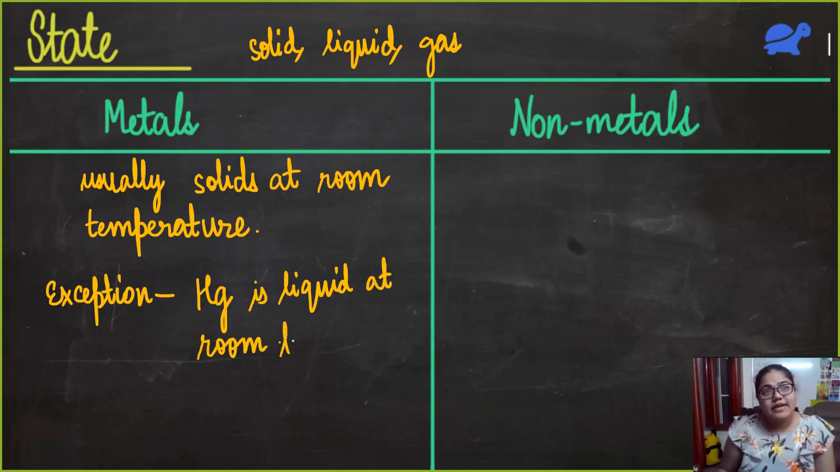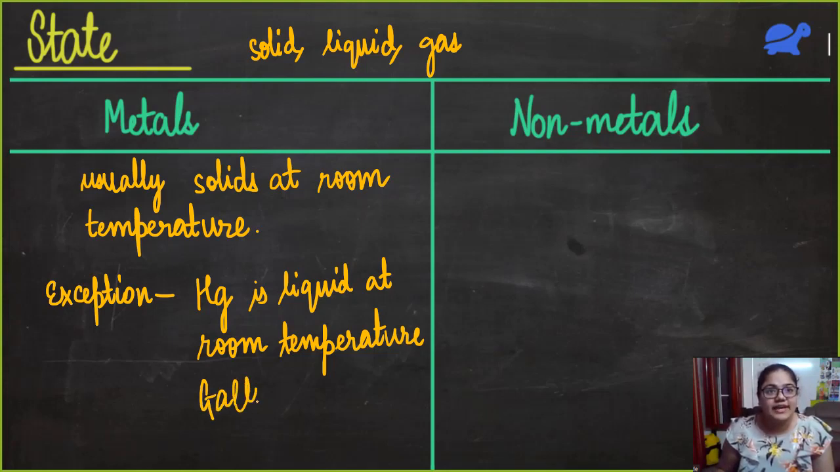Apart from mercury, we also have another metal which is not exactly liquid at room temperature, but if the temperature increases even slightly, or even if you touch that metal, it becomes a liquid. It has a very low melting point, and that metal is gallium, Ga. So if the temperature is slightly higher, gallium is liquid. These are the two exceptions here.